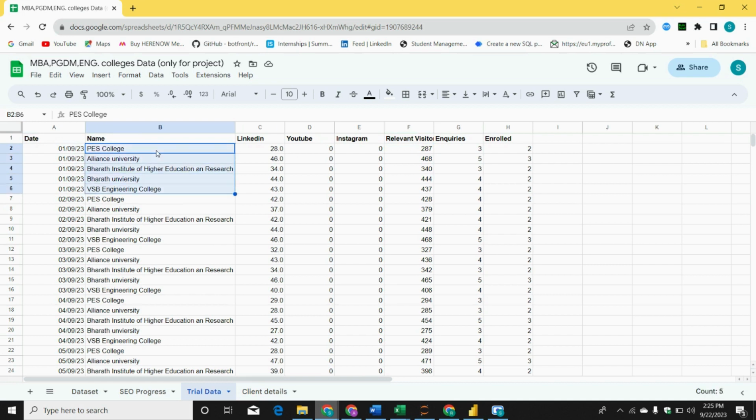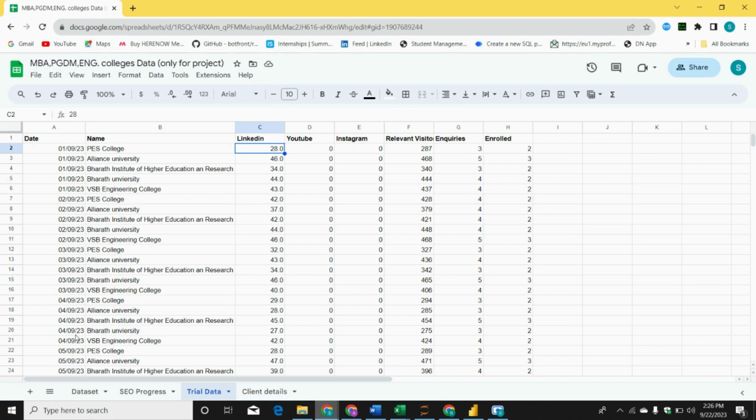Okay, so this is the list of colleges. Only five colleges I have taken, and the same colleges are repeating after the 1st of September, second, third, fourth, and so on. I'm trying to give you all the real-time and latest data set so that you can see and track how the company progresses, and why the tools we are selecting are needed, why Trello is needed, why Excel is needed, why Google Sheets is needed, why we need that particular tool.